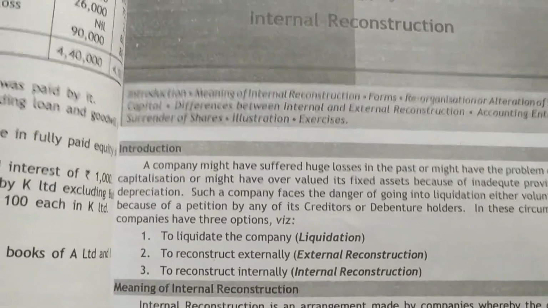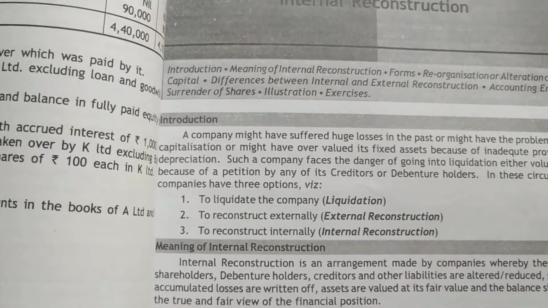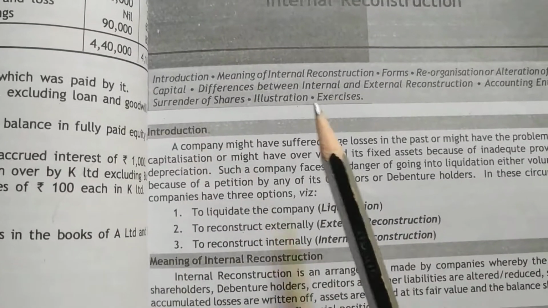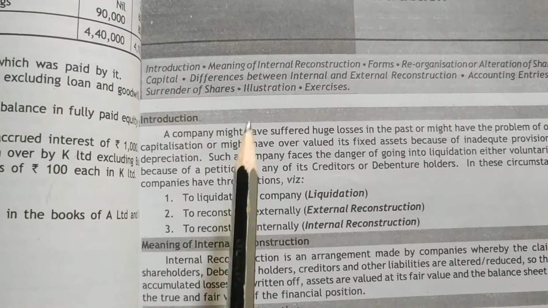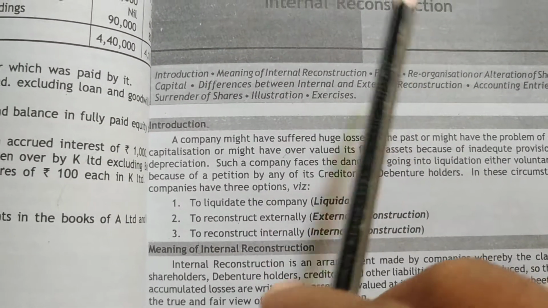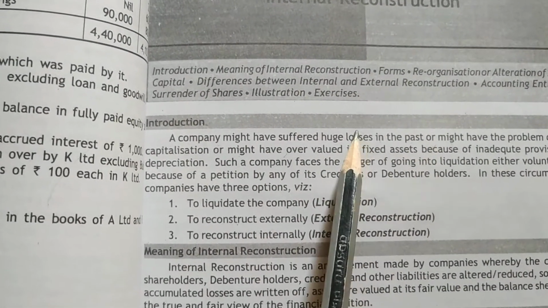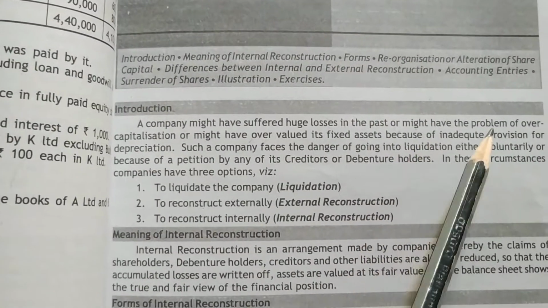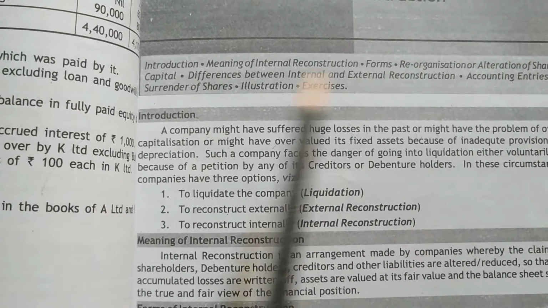First, in the introduction, we will see why the reconstruction is being made. So what he's saying: a company might have suffered huge losses in the past, or might have the problem of overcapitalization. It's about a joint stock company. Internal reconstruction, we are talking about the company now. In the past they have incurred huge losses, or overcapitalization, or might have overvalued assets because of inadequate provisions of depreciation.